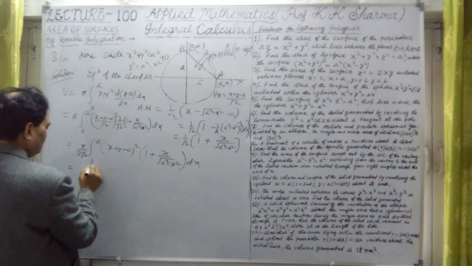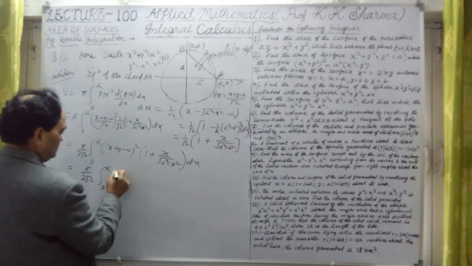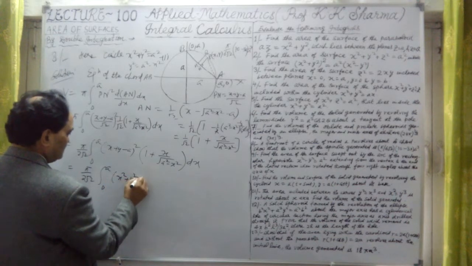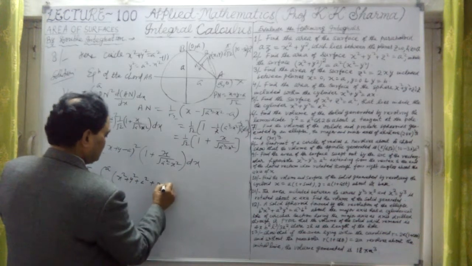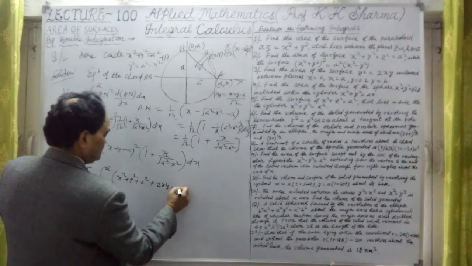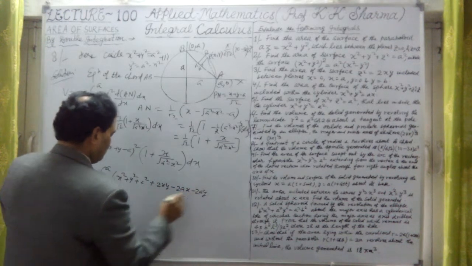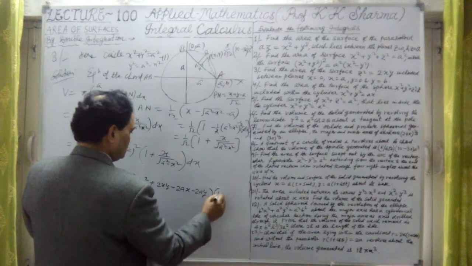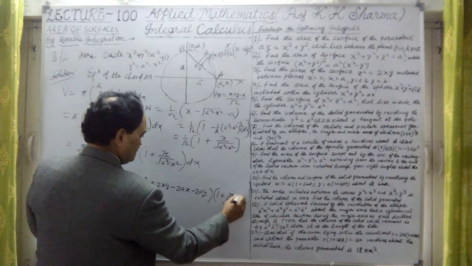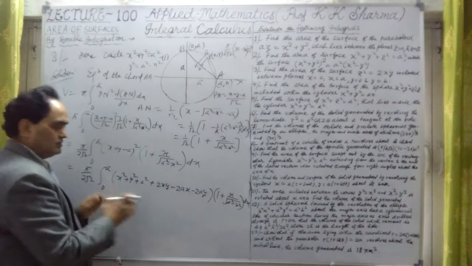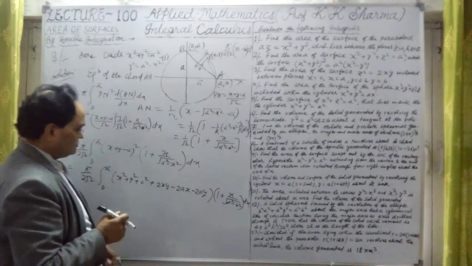Let me open this whole square: pi upon 2 root 2, 0 to a, x square plus y square plus a square plus twice xy minus twice ax minus twice ay, into 1 plus x upon under root a square minus x square into dx.